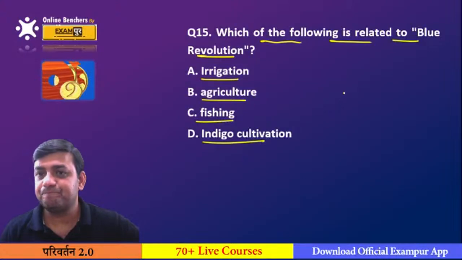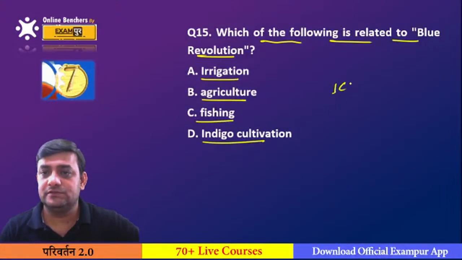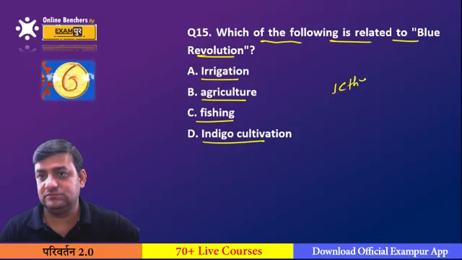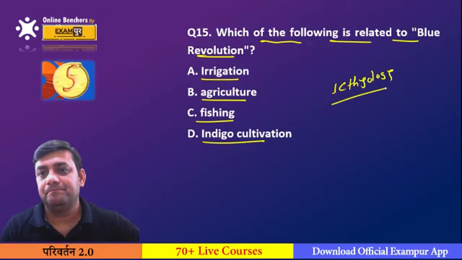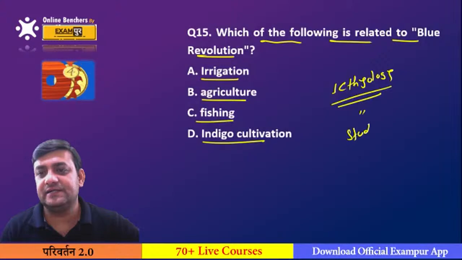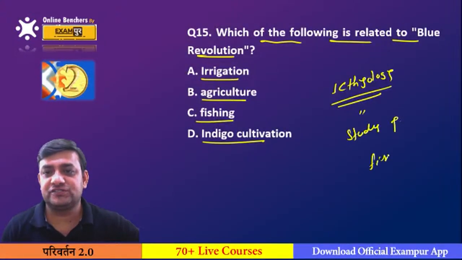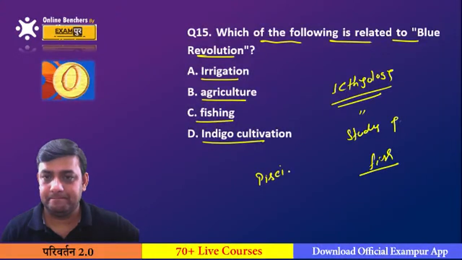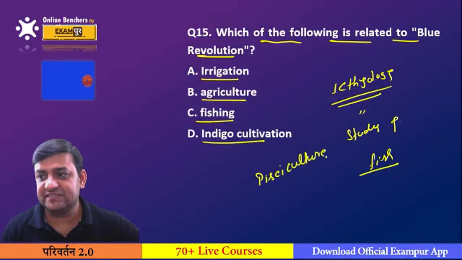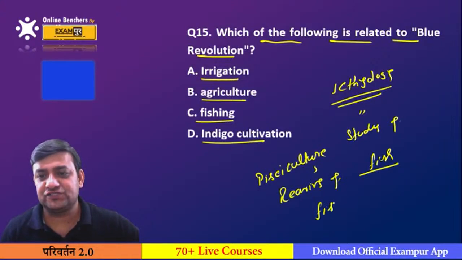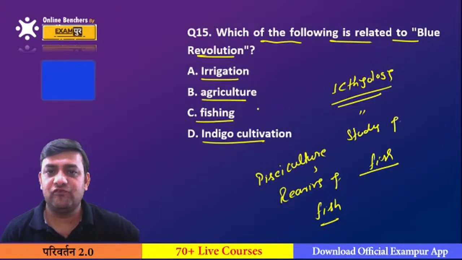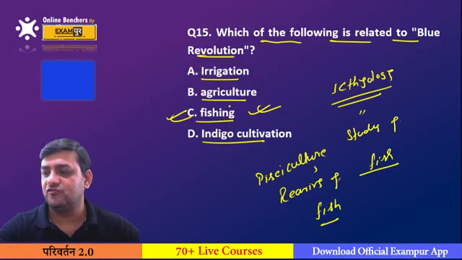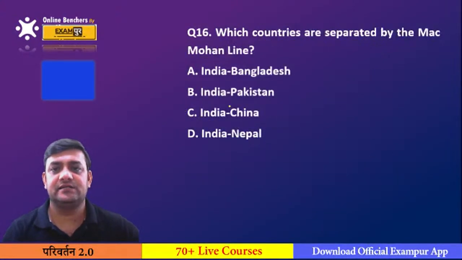Remember one term, ichthyology. This ichthyology is called as the study of fish. Then we have pisciculture. This is called as the rearing of fish. And this Blue Revolution is basically associated with the same pisciculture, that is called as the fishing. C is the correct answer.